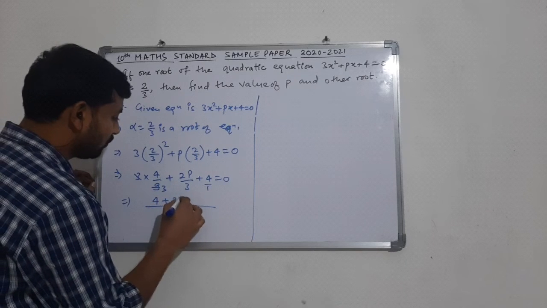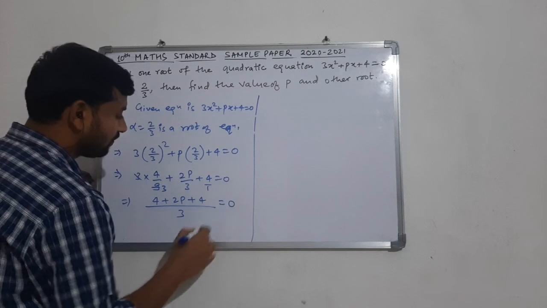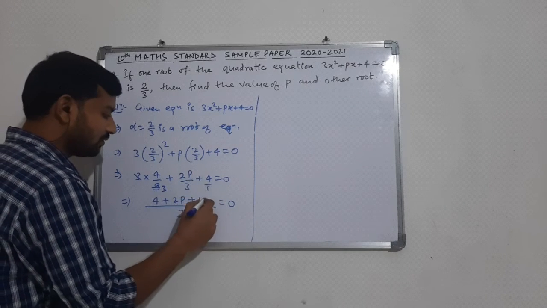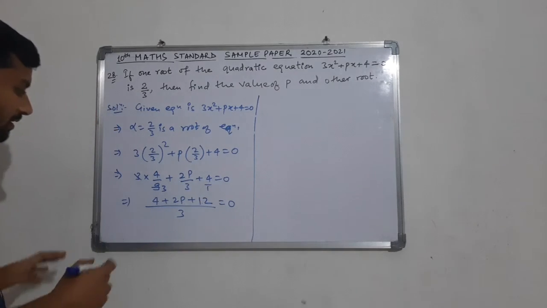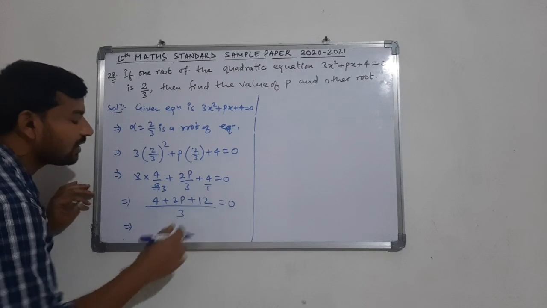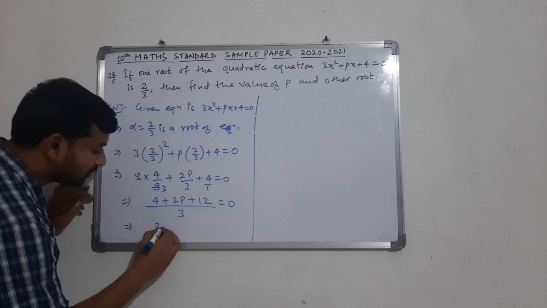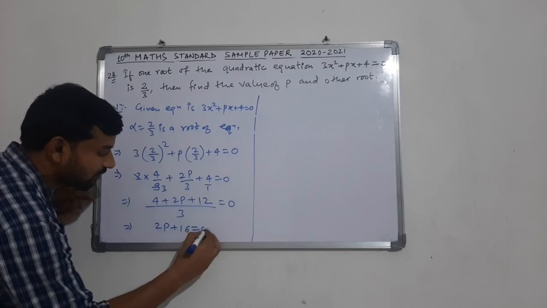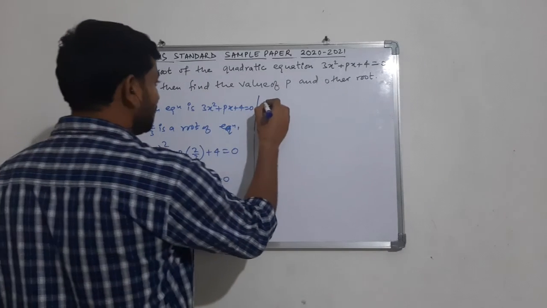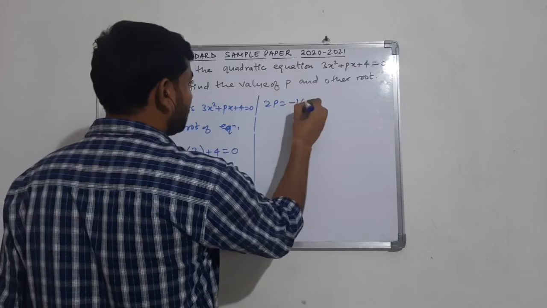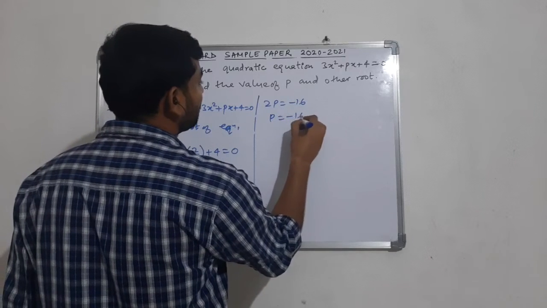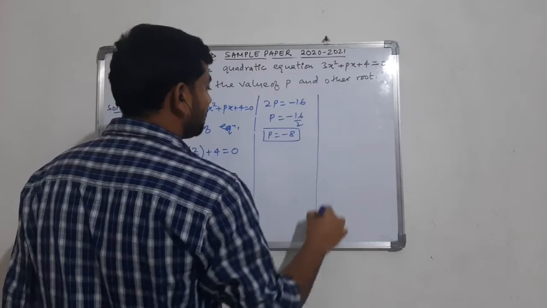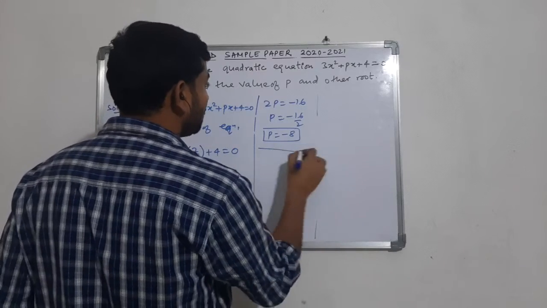So 4 plus 2p plus 12 is equal to 0. So 2p plus 16 is equal to 0, so 2p is equal to minus 16. So p is coming out to be minus 16 by 2, which is minus 8. Here the value of p is minus 8.